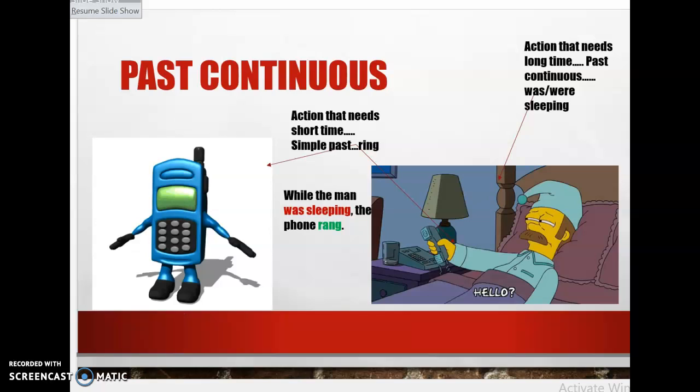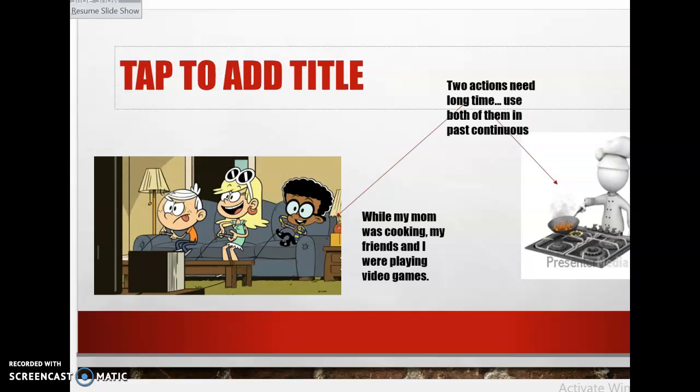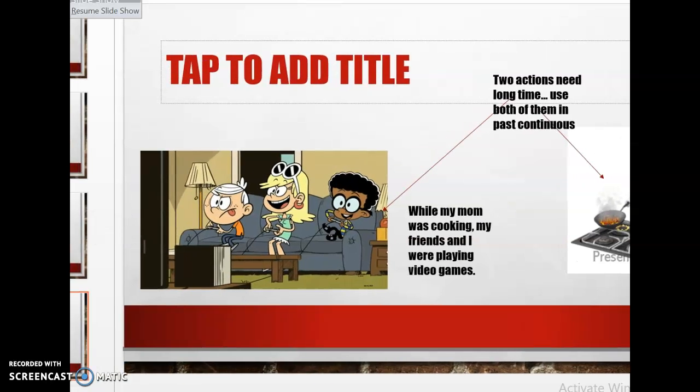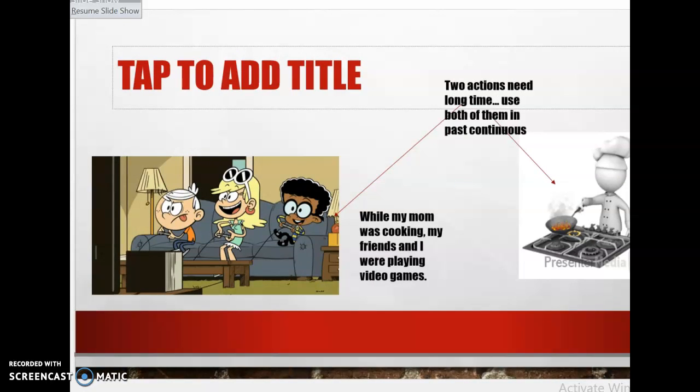Another example, which is somehow different. Let me just move this a little bit. Okay, so we have two pictures. We have the cooking person, and we have the children who are playing video games. Both of the actions need a long time. In order to cook, I need a long time. In order to play video games, I need a long time. So I use both of them in past continuous.